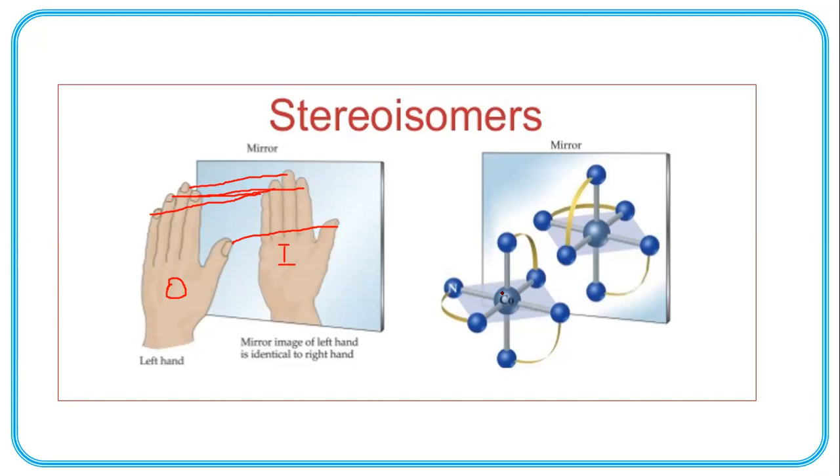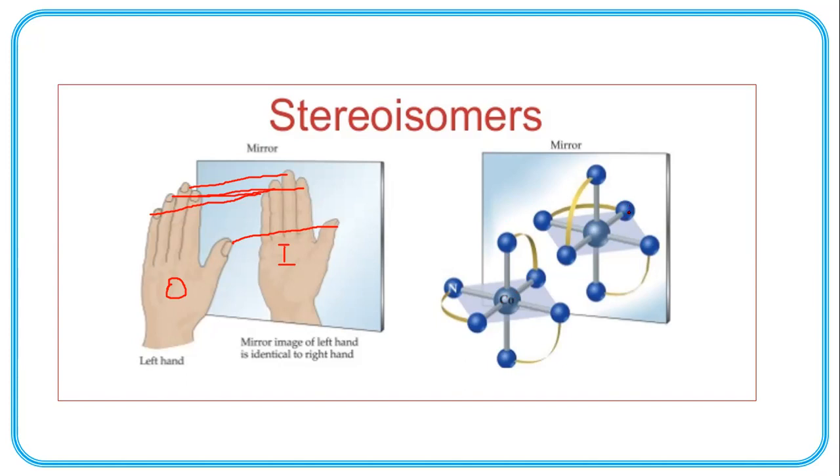Here, this complex is given. This three-dimensional complex and its mirror image. So this part is here, its mirror image.